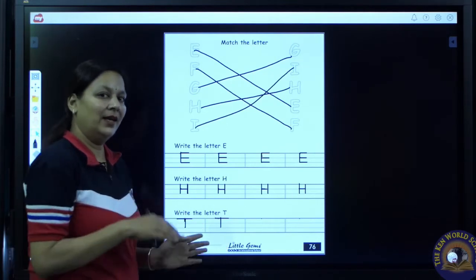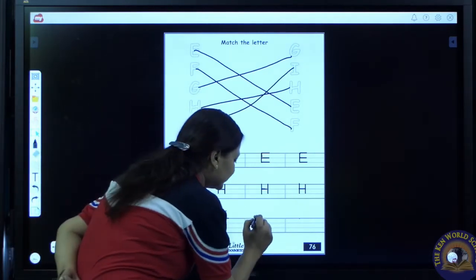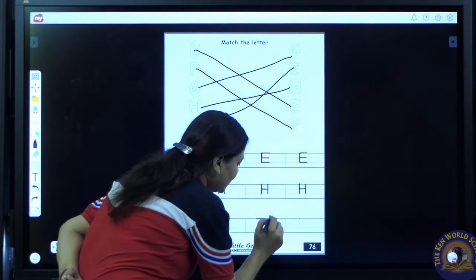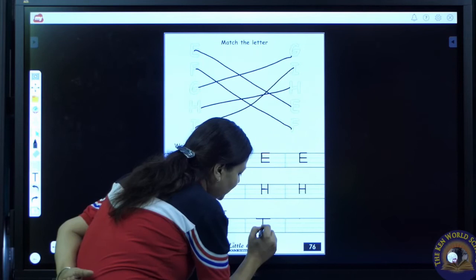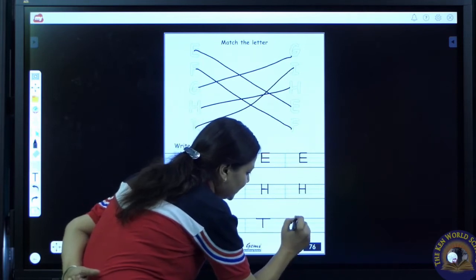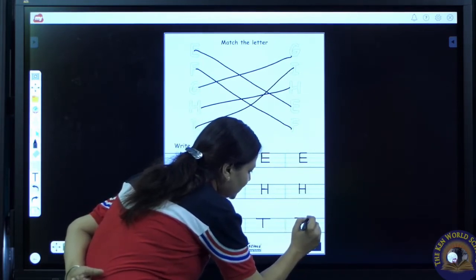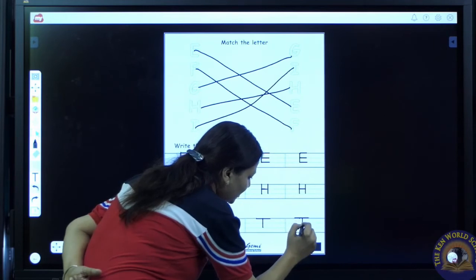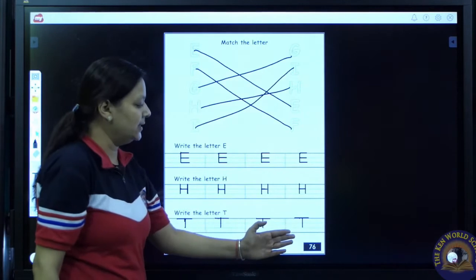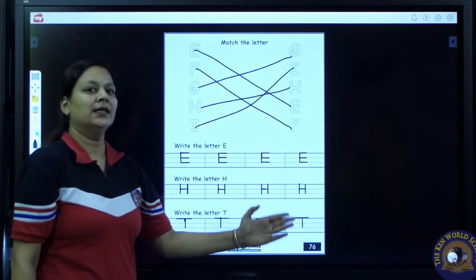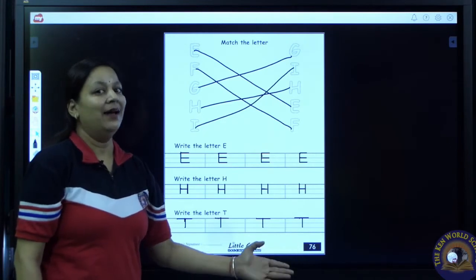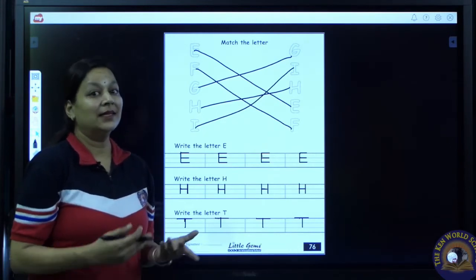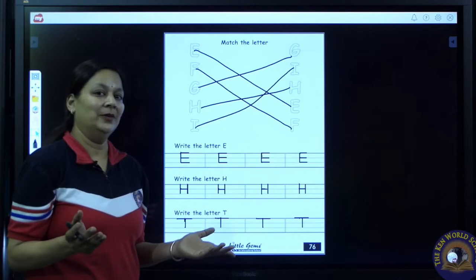Okay. Now again I am writing. Draw a sleeping line. Come to the center of the sleeping line and draw a standing line. T. Draw a sleeping line. Come to the center of the line and draw a standing line. T. T says T. T says T. T as in tiger. T as in tiger.